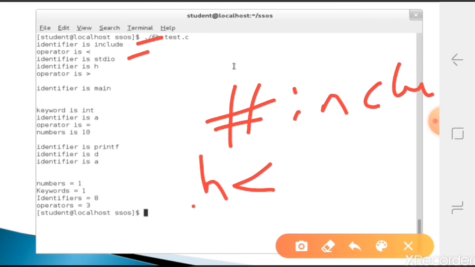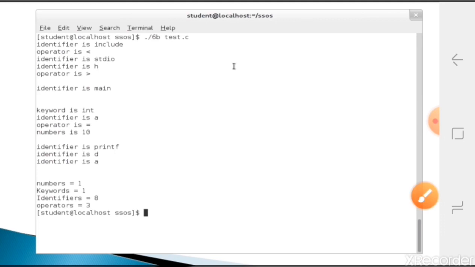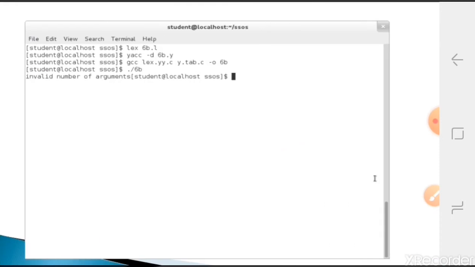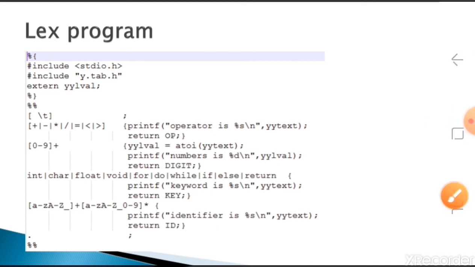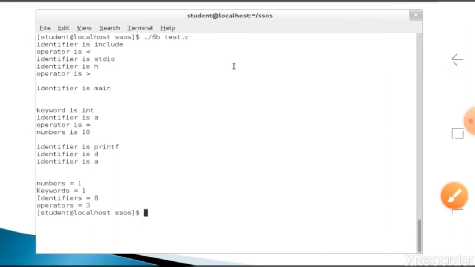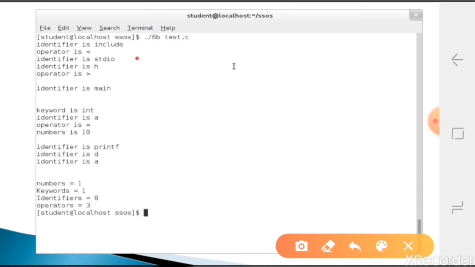Then dot h: the dot is neglected, and h is taken as an identifier. Actually after hash include, stdio.h should be one file name, but we have not written any token to identify the entire header file. So stdio and h are both taken as identifiers.